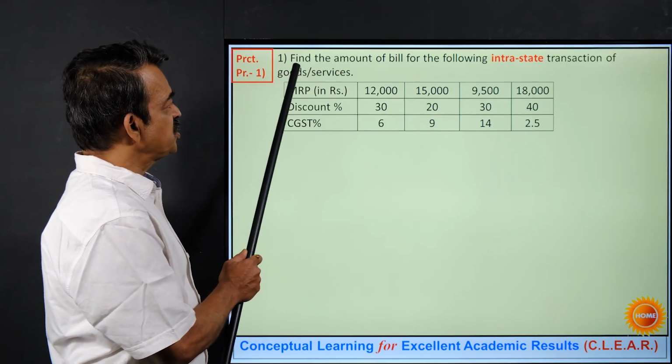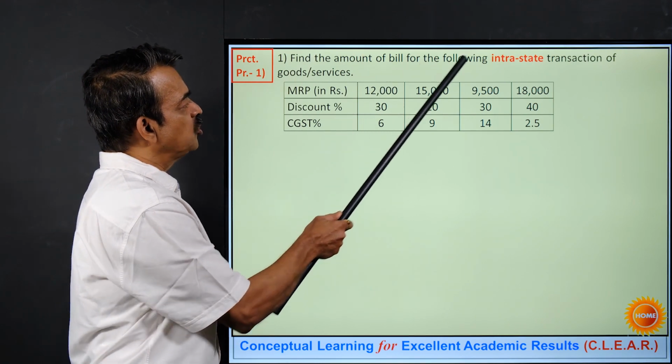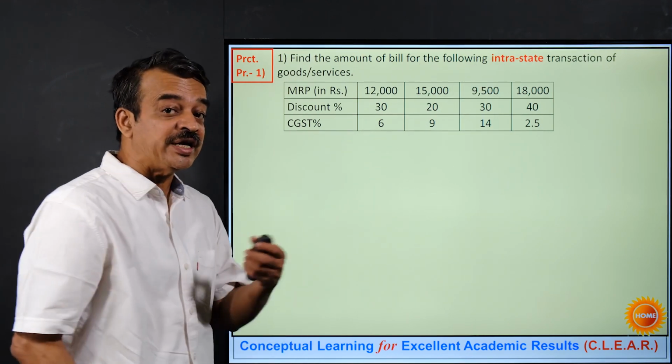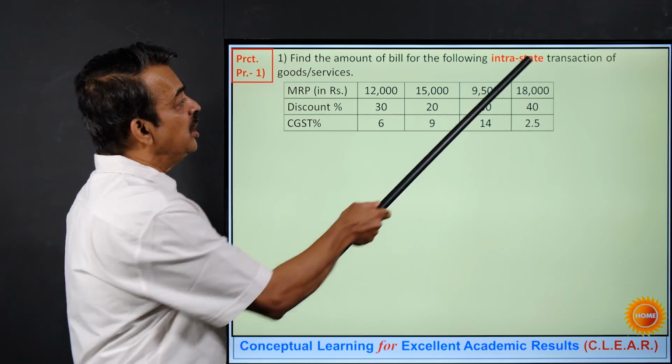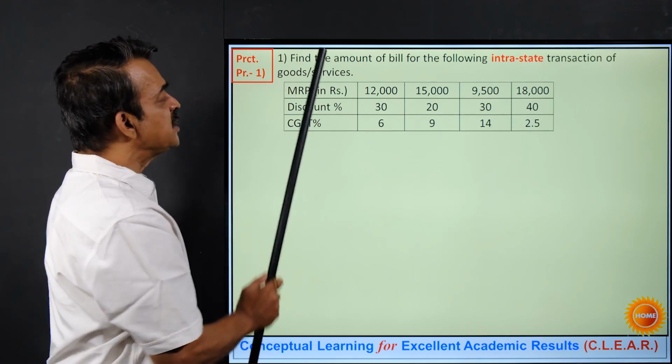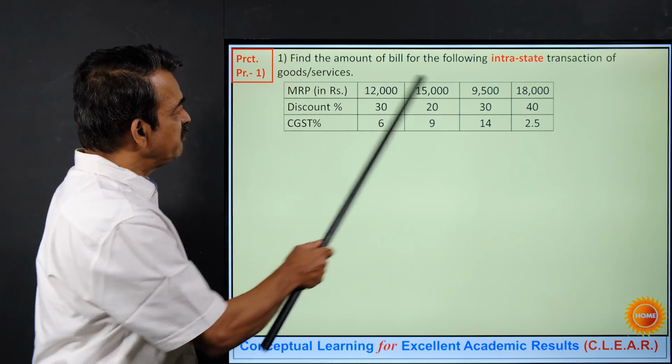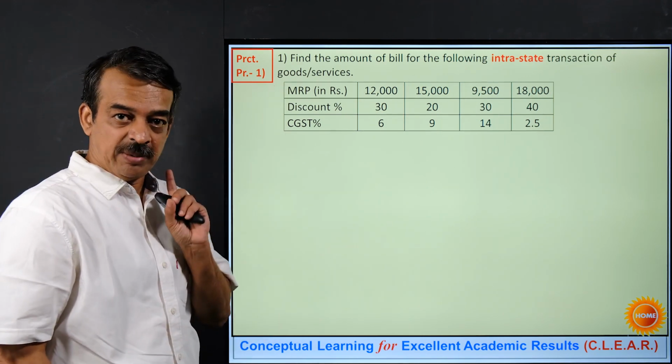So here is the first question. Find the amount of bill for the following intrastate. What is intrastate? Within the same state. Transaction of goods and services. So I have been given one table. Look at the table properly.